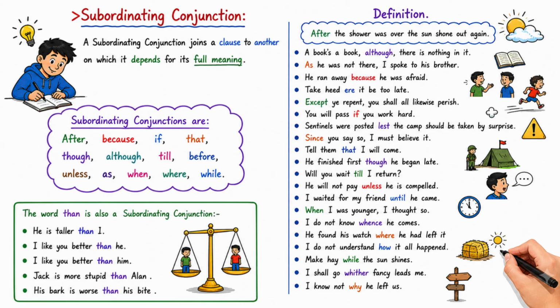The word then is also a subordinating conjunction. He is taller than I. I like you better than he. I like you better than him. Jack is more stupid than Alan. His bark is worse than his bite.